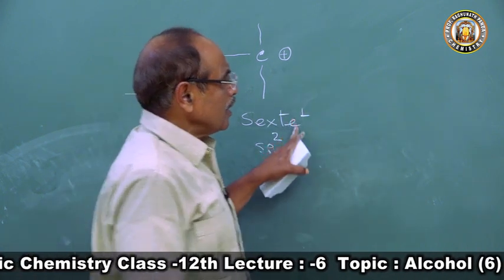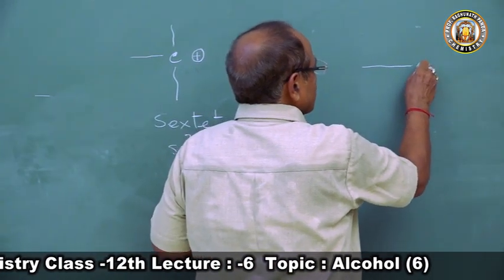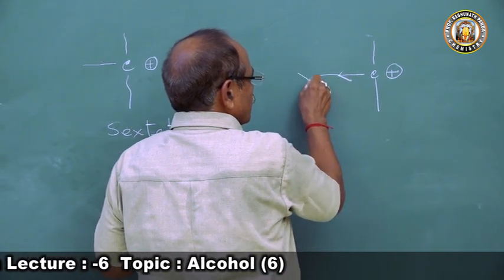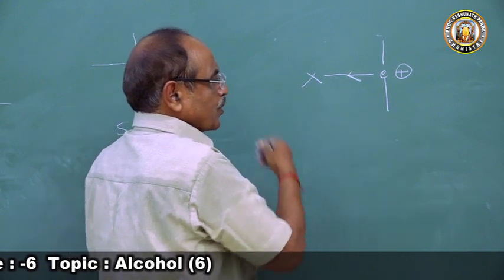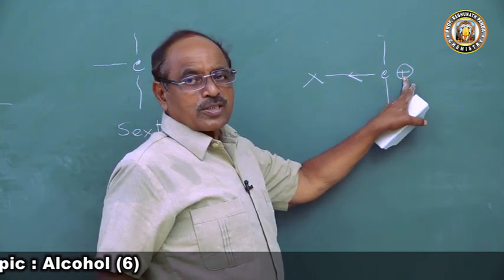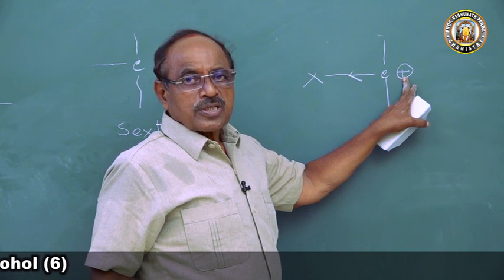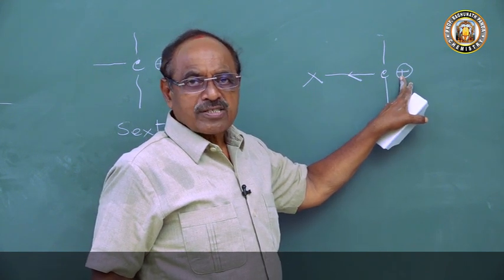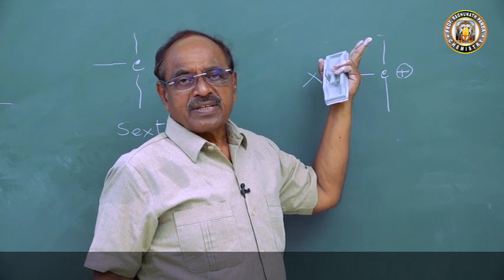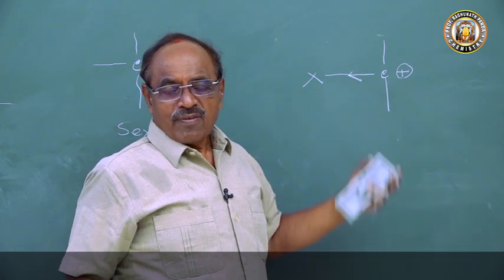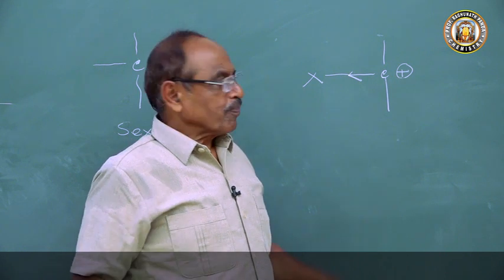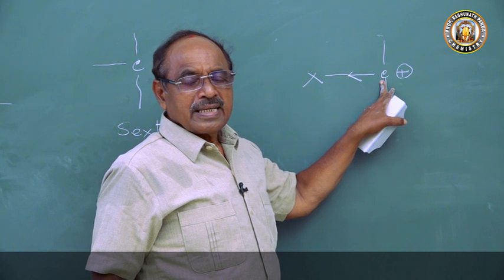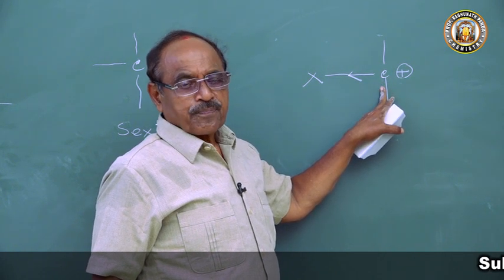How can it be possible? When the carbonium ion is bonded to an electron attracting group, this positive charge will increase, hence the electron deficient character will increase, hence the reactivity will increase.